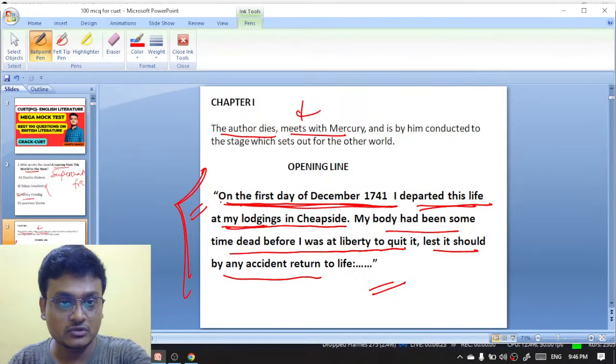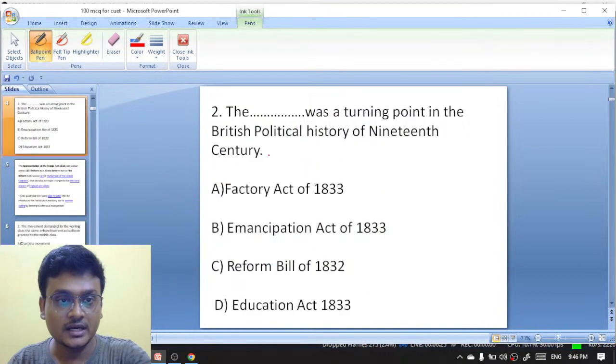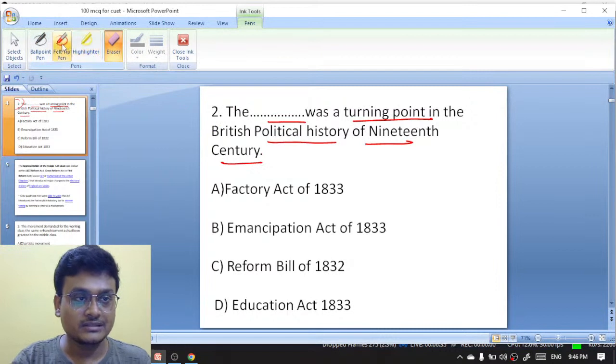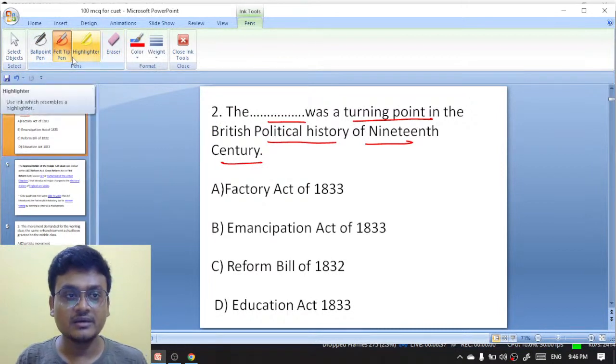Okay, moving on to question number 2 here. The dash was a turning point in the British political history of the 19th century.